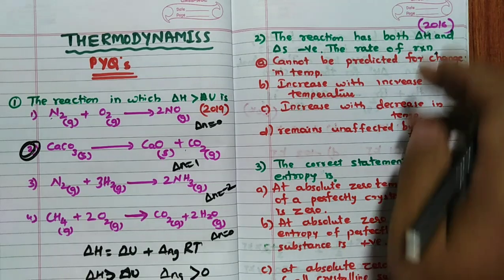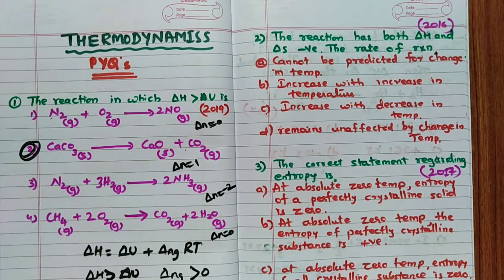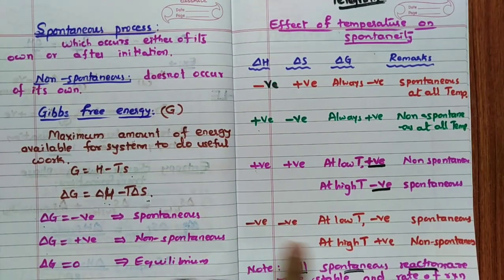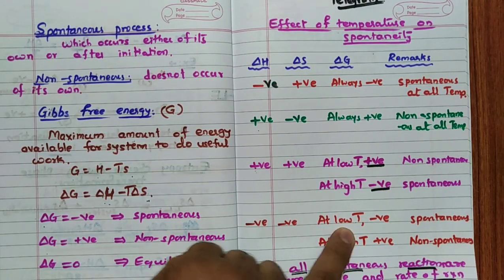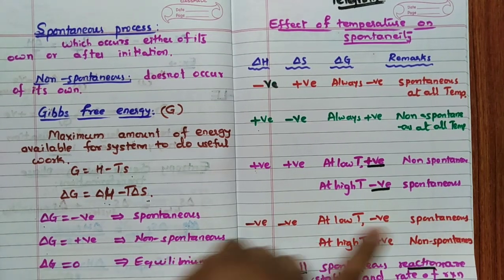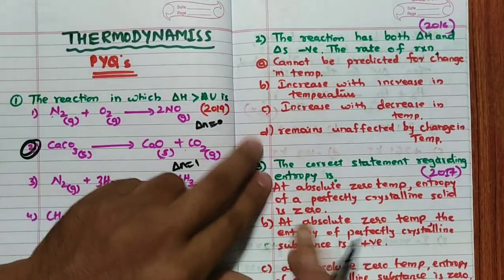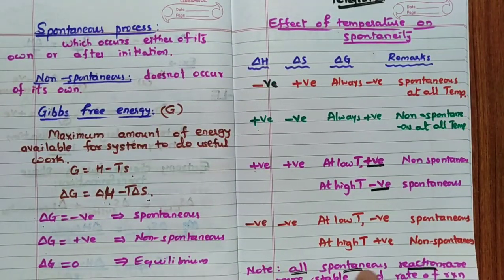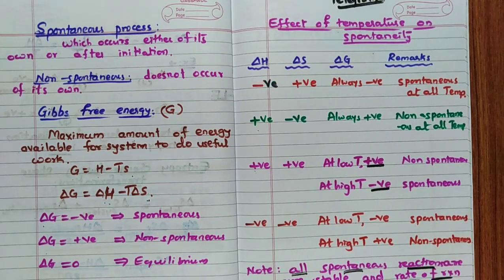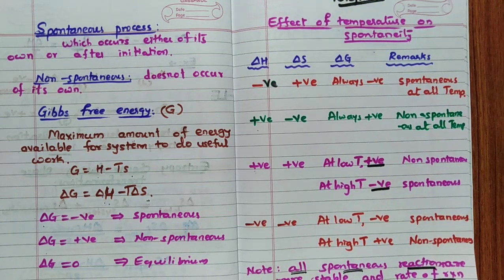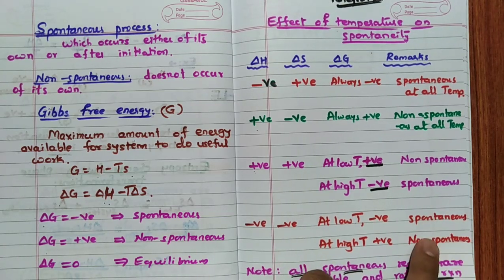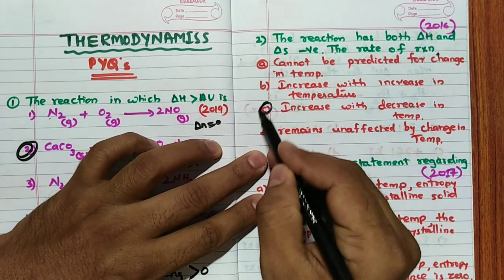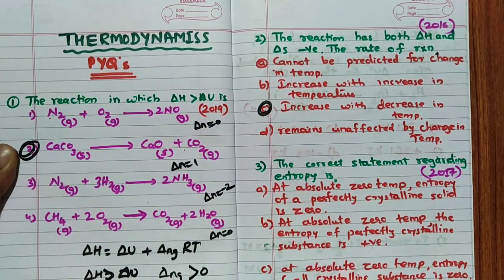Now you have to see at which condition this reaction is spontaneous. When both are negative, it is spontaneous at low temperature, correct? Hence remember, increase with decrease in temperature is the answer. Because all spontaneous reactions are more stable and the rate of reaction increases for the spontaneous process. Spontaneity will be achieved when temperature is less. Hence remember, increases with decrease in temperature is the answer for this question. So, C is the answer.